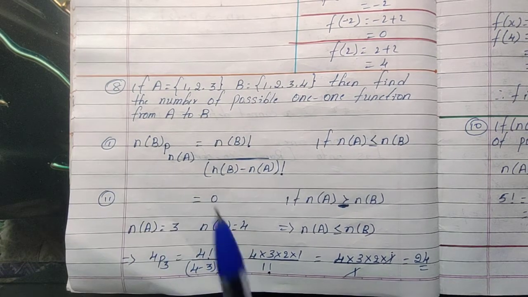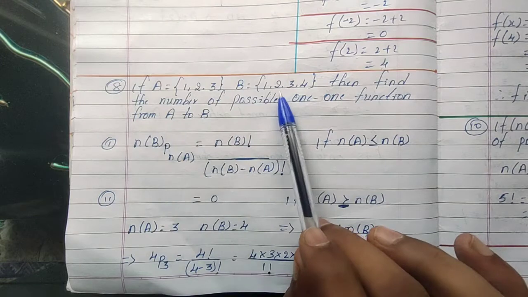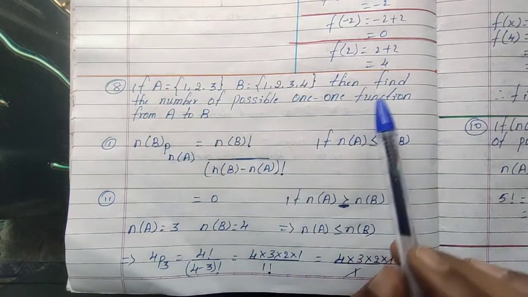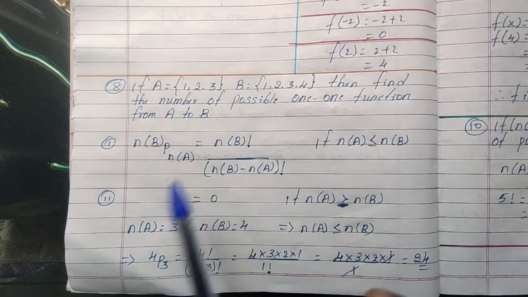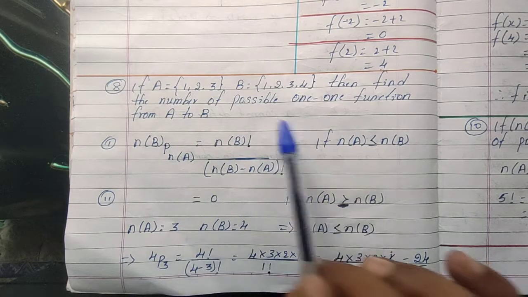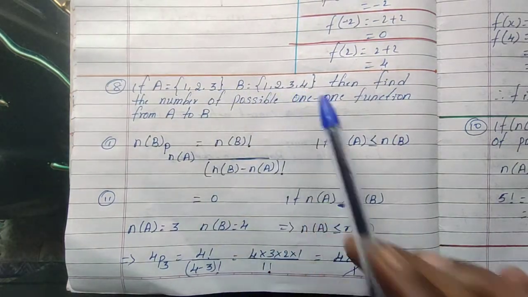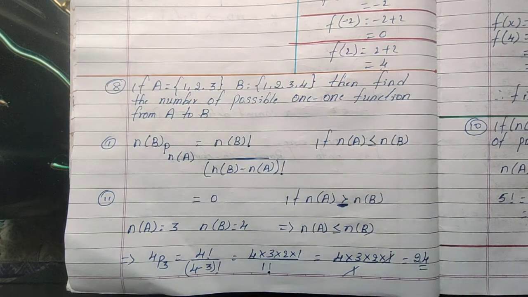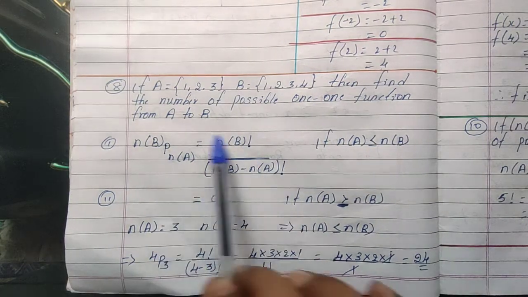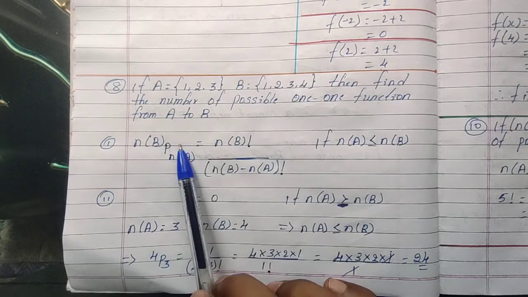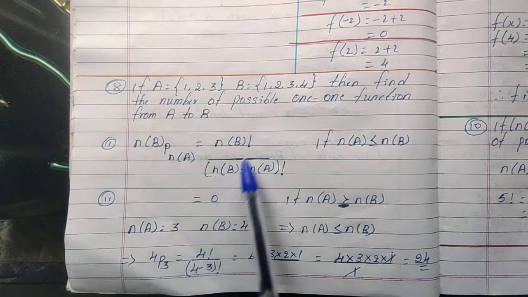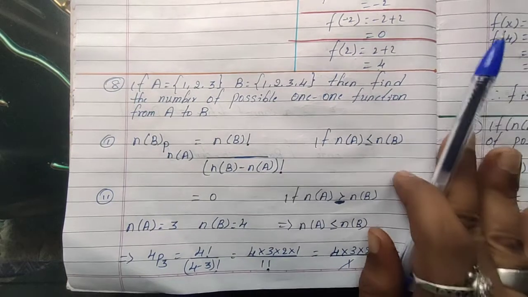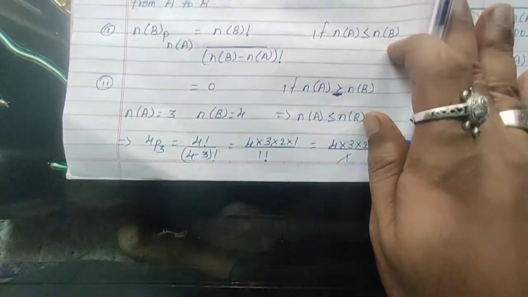Now let's go to question number 8. Set A is given, set B is given: A is 1, 2, 3 and B is 1, 2, 3, 4. Find the number of possible 1-to-1 functions. Here A has 3 elements and B has 4, so B is greater than A. So we can use this formula: n(B)P n(A). Okay, the formula is this.